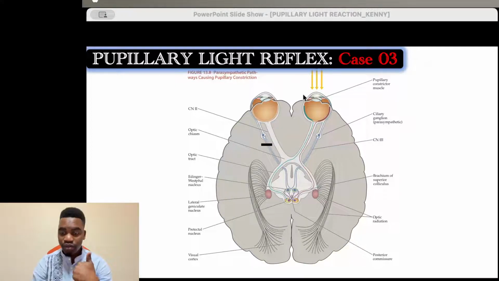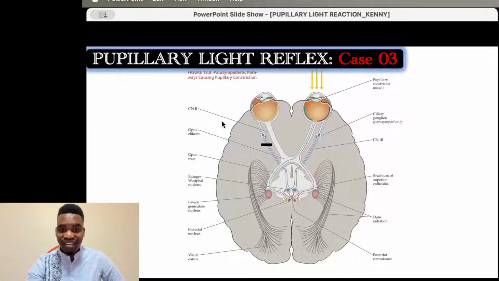Yes, it will constrict, because there is no obstruction. So from the Edinger-Westphal nucleus, the information goes the way to constrict the pupil. What about this side, where there is no constriction, because we are completely broken, 100%, and there is no pupillary reaction on this eye.